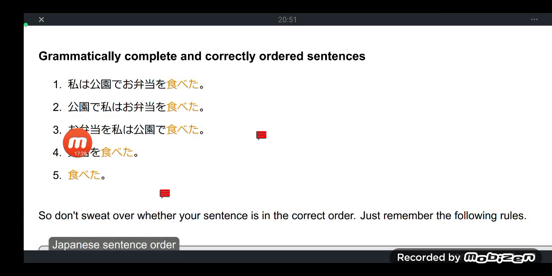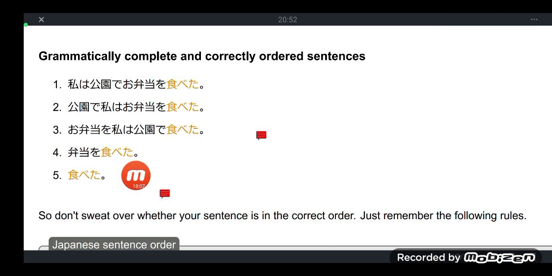No one will condemn you if you decided not to put a comma here, but to make it more understandable, especially for beginners, we ought to place a comma after the particle wo. Obento wo, watashi wa kouen de tabeta. And then we have truncated or shortened sentences here that are still correct. Sentences 4 and 5. Bento wo tabeta.